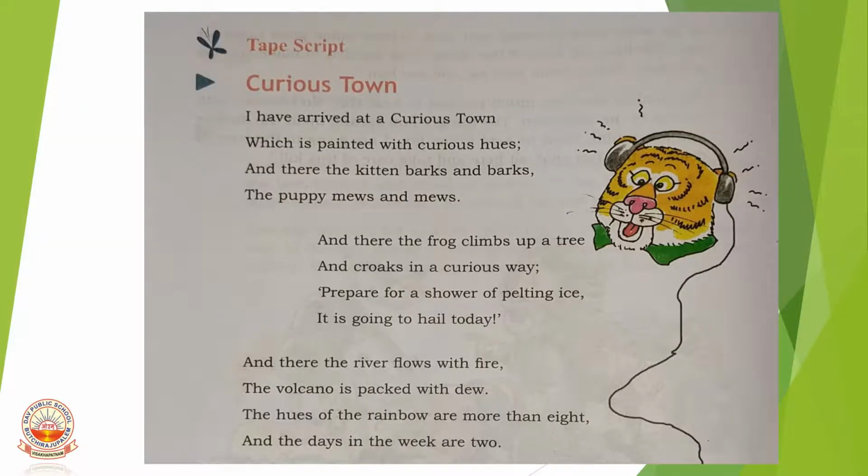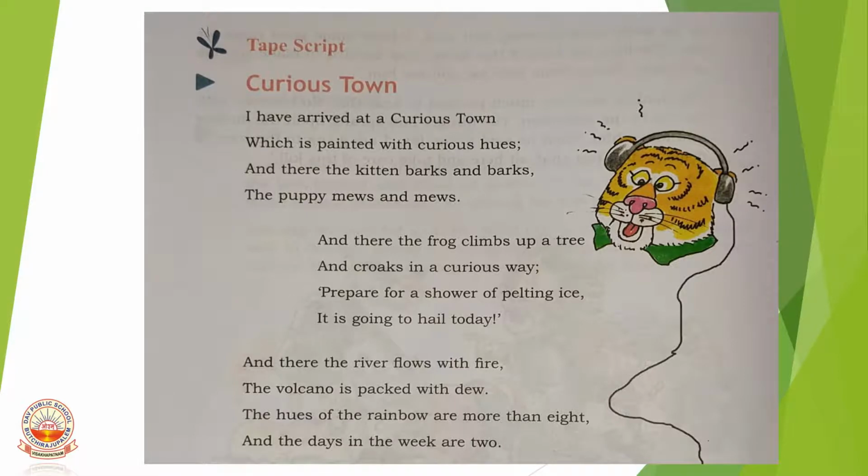So this is a small poem, children. It is Curious Town. That means all that happens in this town are fully different. So it's something like imagination or imaginary things happen in this town. Let us see all those what happen.